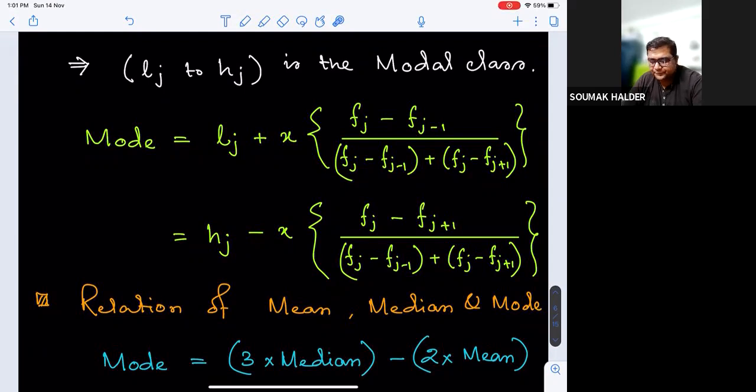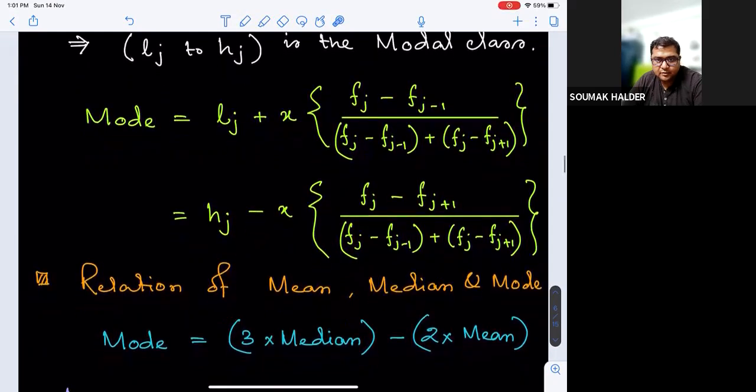Remember, this is for the group data we are talking about. Now this is all about the information about central tendencies. Apart from central tendency, we might also require data on how scattered my data is about the central tendency. This is another part in your syllabus, called dispersion data or scatteredness data.